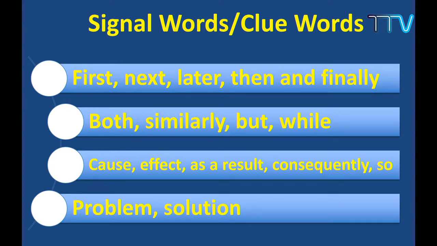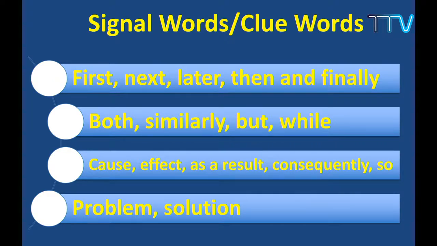So we have got all these types of writing. Now these are some of the signal words related to these different types of writing. For example, chronological: these are the signal words: first, next, later, then, finally. If you come across these words often, you can conclude that that piece of writing is chronological. And then we have got both, similarly, but, while. If you come across these words again and again, then that piece of writing may be compare and contrast. Why? Because these are the clue words related to compare and contrast.